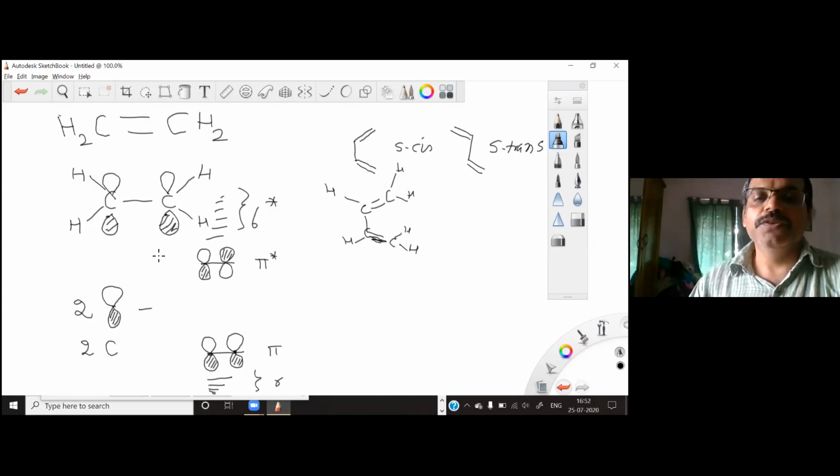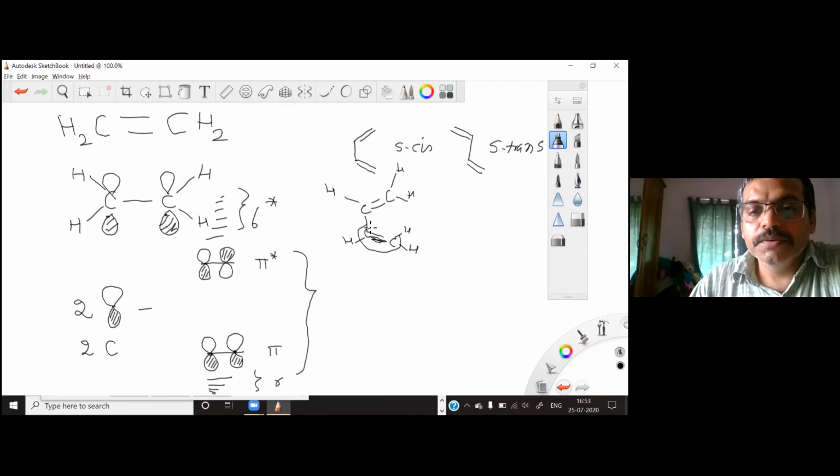You can start with the combination of these 4 molecular orbitals, or you can extrapolate from the ethylene molecular orbitals. Let's say you have 2 ethylene units, one ethylene unit this one, another this one, and you are making the combination of them.